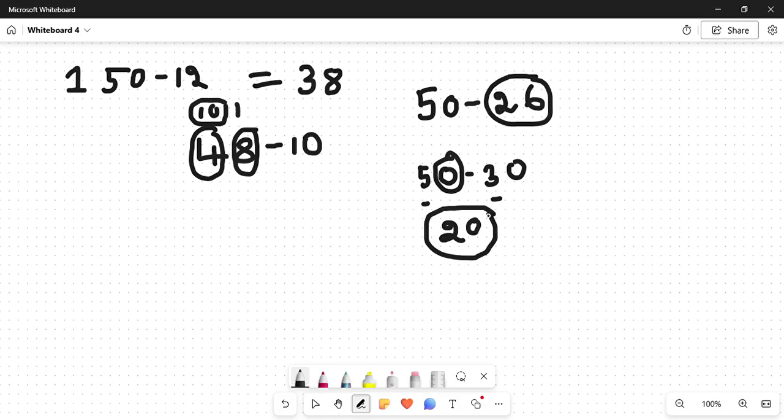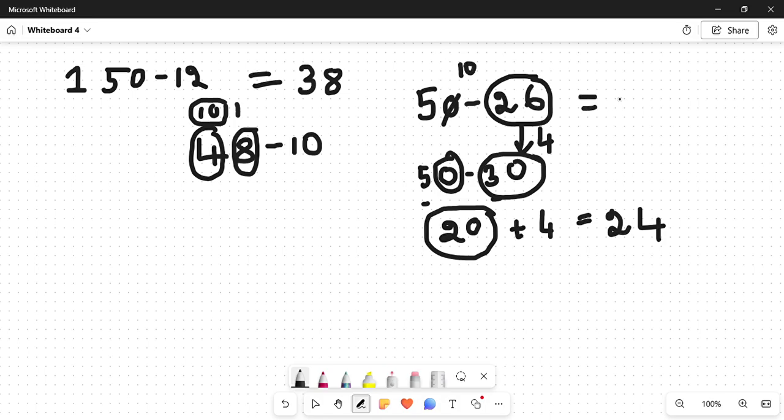Now as they are giving 50 minus 26, we have to add how much? We have to add plus 4. Why plus 4? Because 26 plus 4 is 30. So whatever result we got, we add plus 4 to it, wherein we get 24. You can directly check: what is 10 minus 6? 10 minus 6 is 4. 4 minus 2 is 2. That's all. Correct? If you understand this, it's okay.